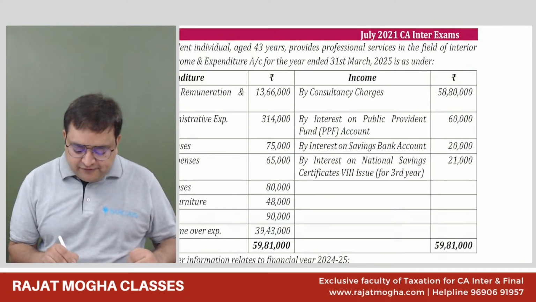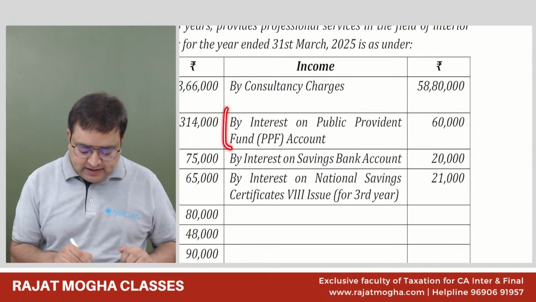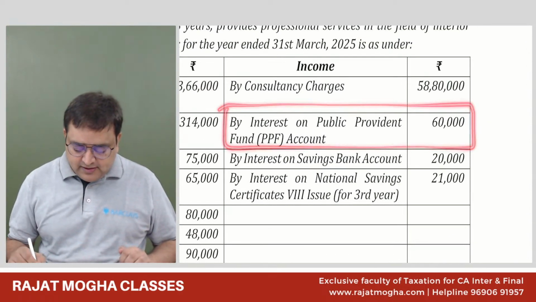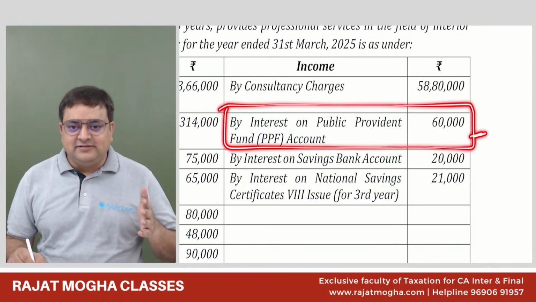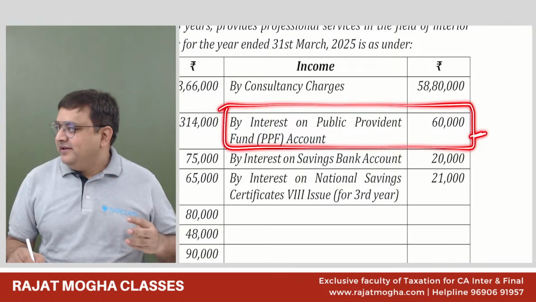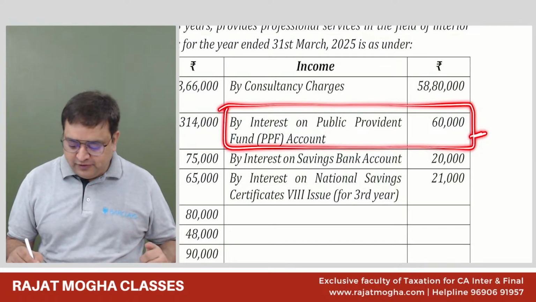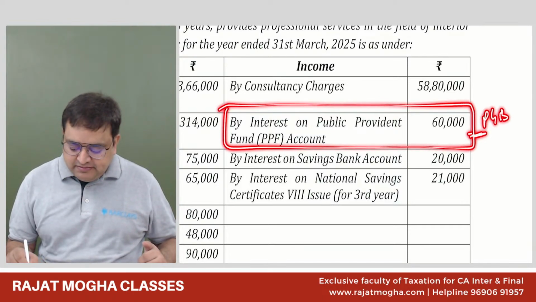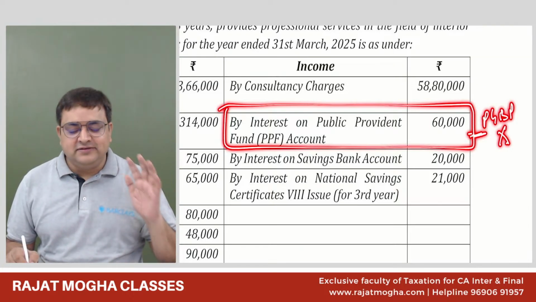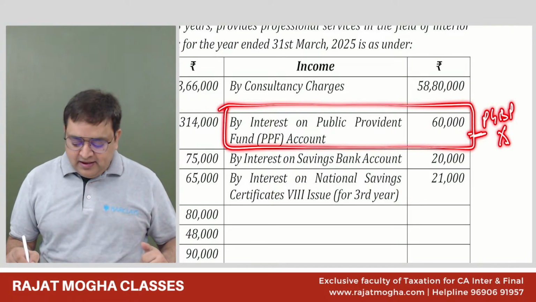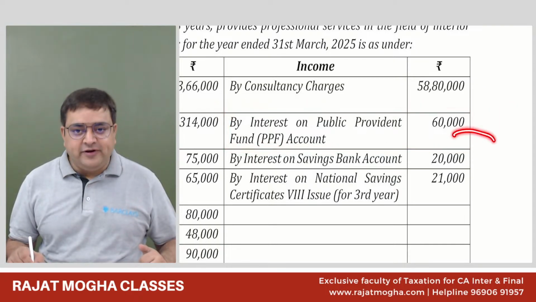Interest on PPF. Please tell me what type of income it is. Income from other sources, sir, but it is exempt. Very nice. First of all, this is not PGBP income. We will delete it; while computing PGBP, we'll subtract it. This is not my PGBP income. However, it should go in IFOS.